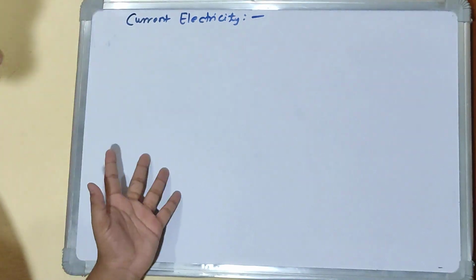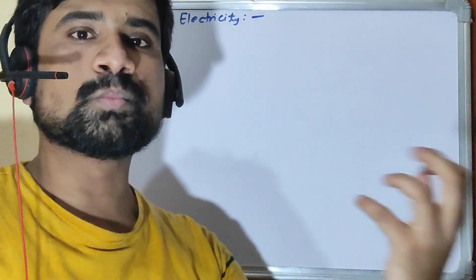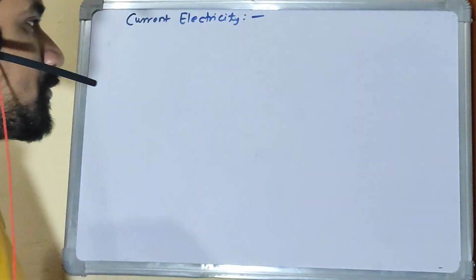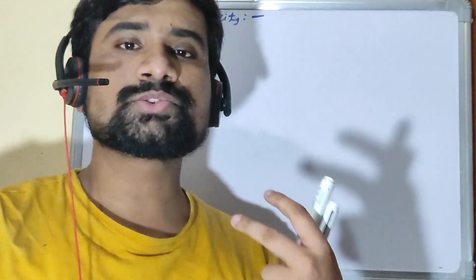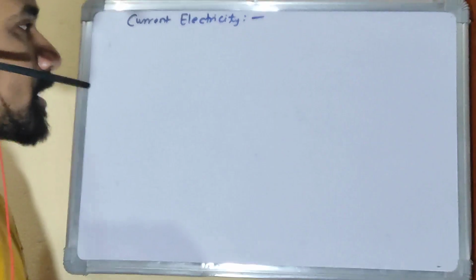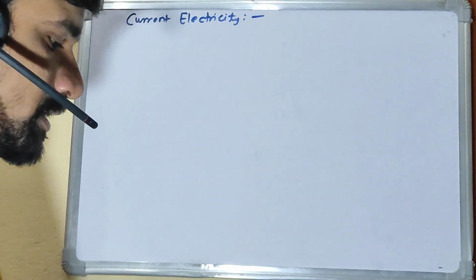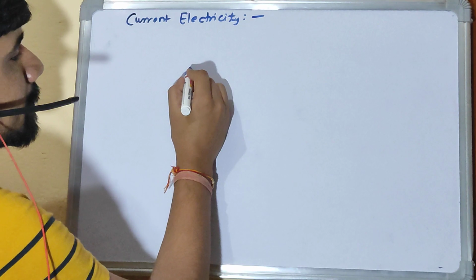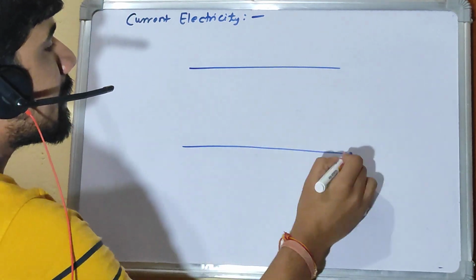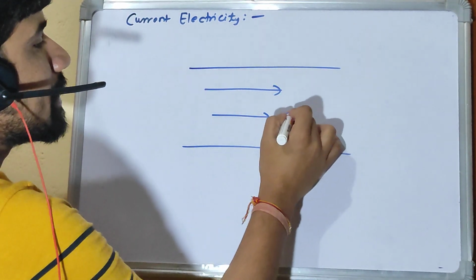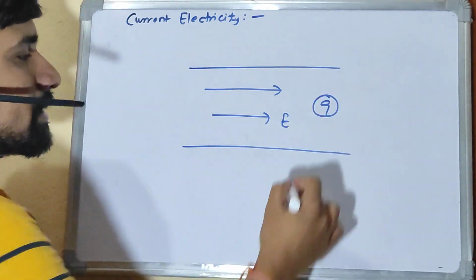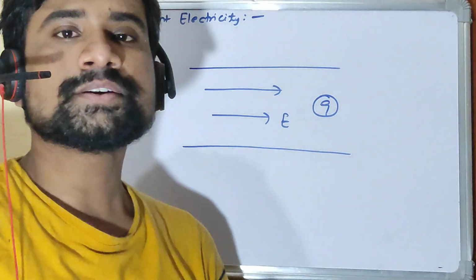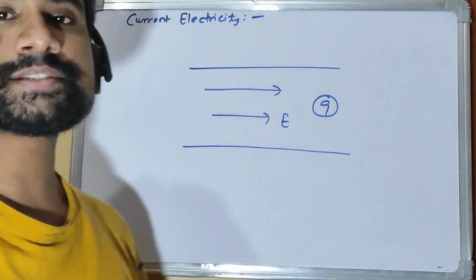But when we talk about current, this word current, anywhere you hear, even if it is water current, air current, any current, it means something which is in motion, right? So if charges are given motion, it constitutes a current. Let's say if any electric field is applied and there is a charge, the charge will experience a force, right?